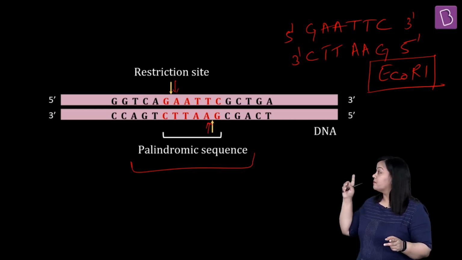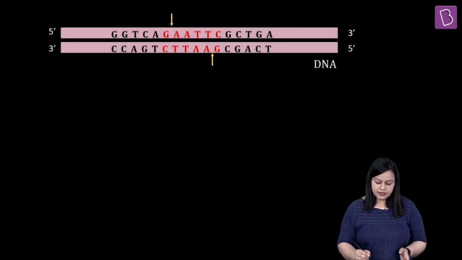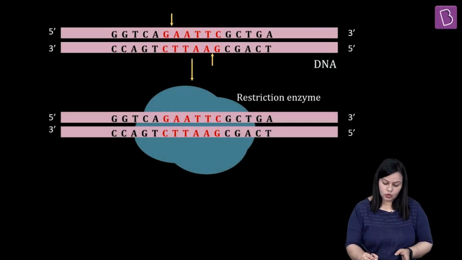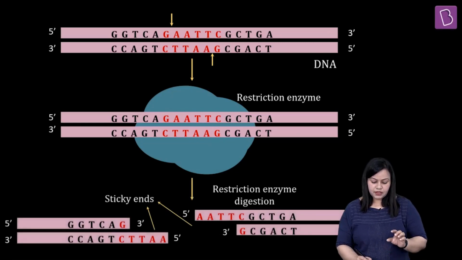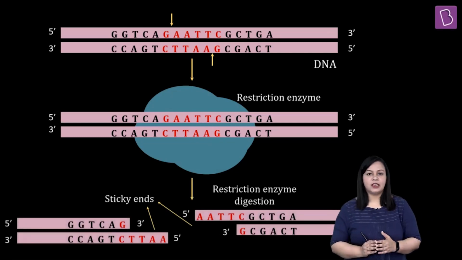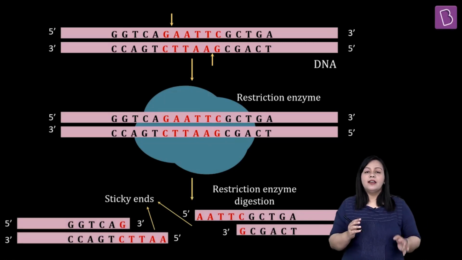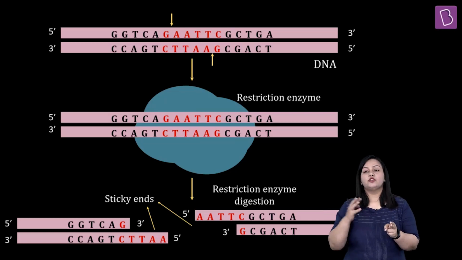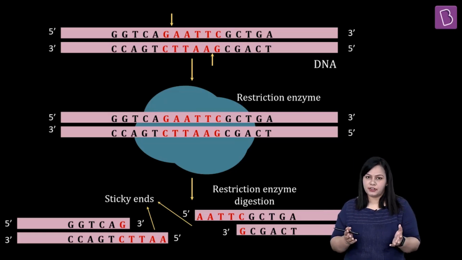When this restriction enzyme binds to that particular sequence, it cuts at the respective position which I told you, generating overhangs like this. Now here you can see very clearly that whenever a restriction enzyme cuts, as you have read, usually either blunt ends can be generated or sticky ends can be generated.